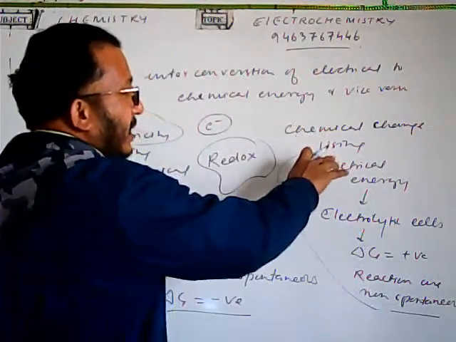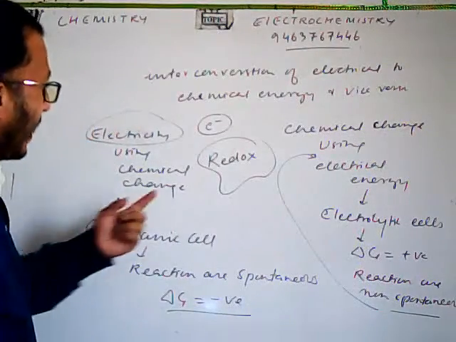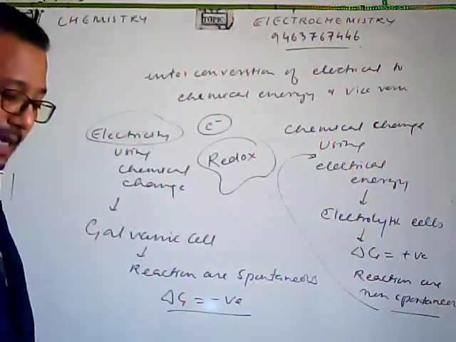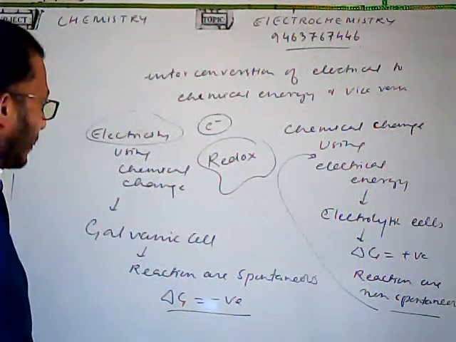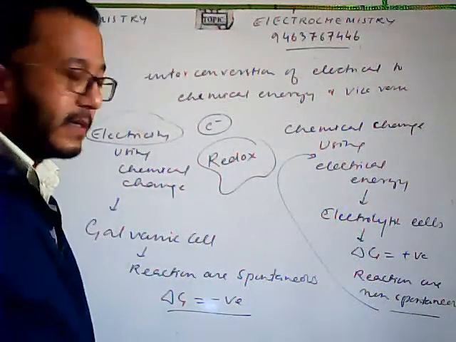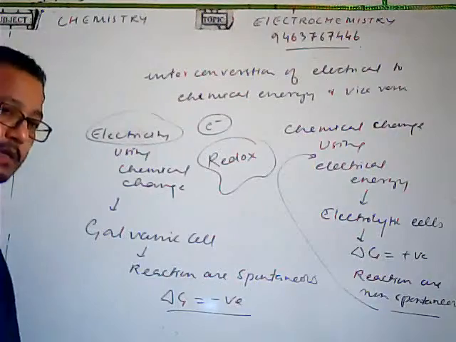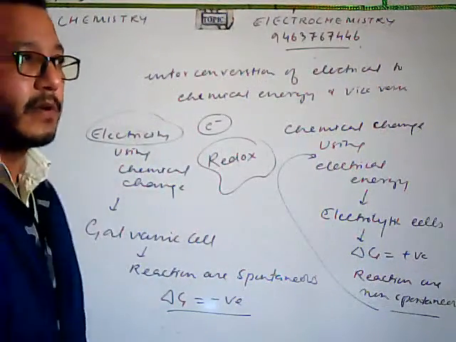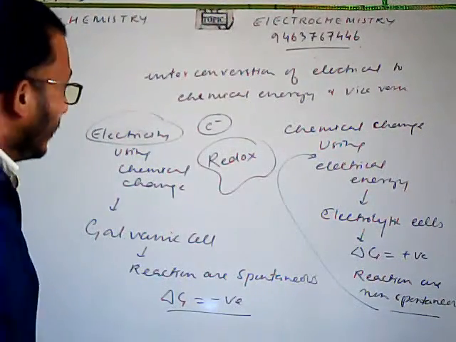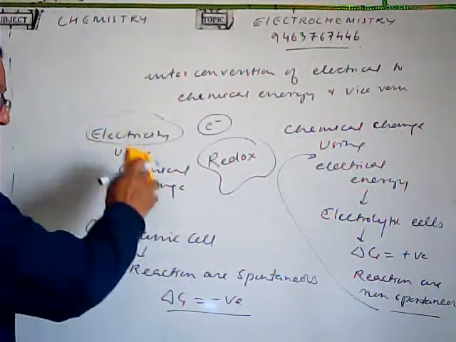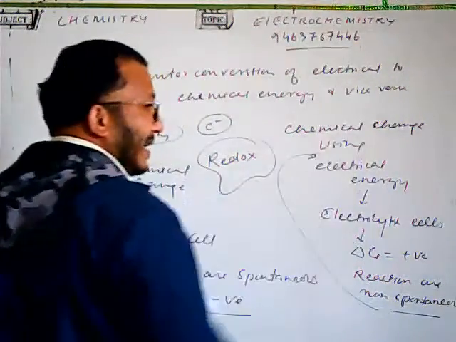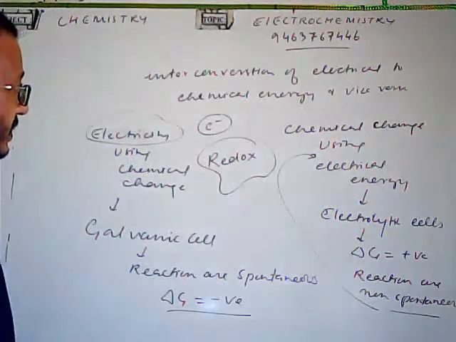Here, in the electrolytic cell, the electrons are supplied externally, and here, in the galvanic cell, the electrons are generated from chemical energy. And the electron transfer is done externally, and that external transfer of electrons is used as electrical energy. So basically, electrochemical reactions are redox in nature. There is always some transfer of electrons taking place. The reactions in the galvanic cell are spontaneous, and the reactions in the electrolytic cell are non-spontaneous.